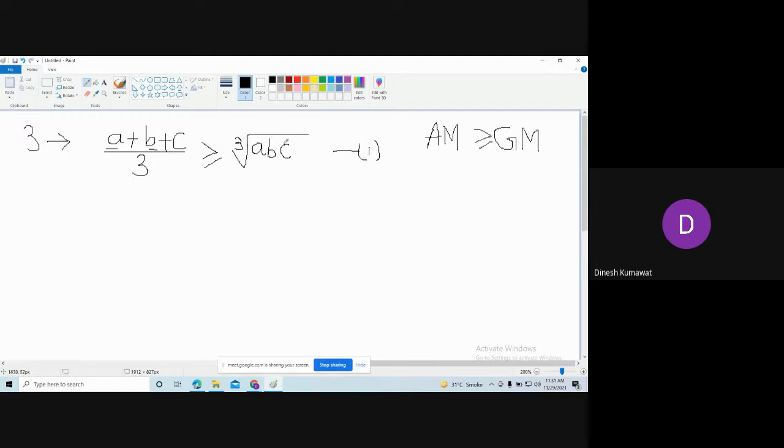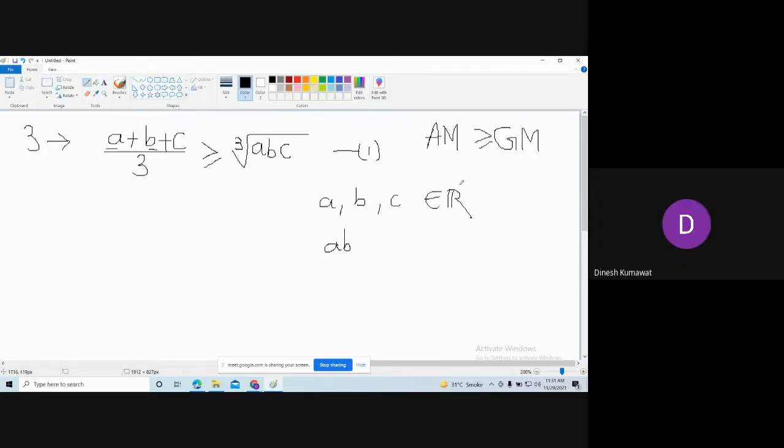Then we also have AB plus BC plus AC in our problem, so you use those three numbers. If A, B, C are three real numbers, can I say AB is also a real number?